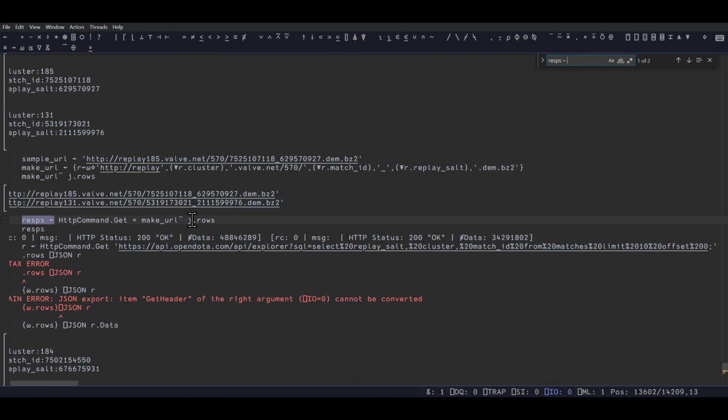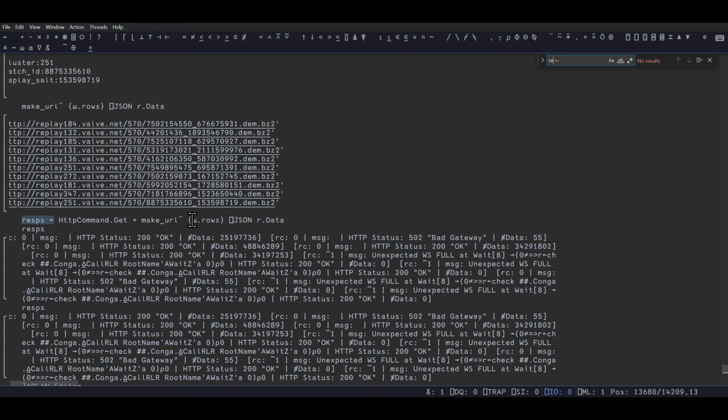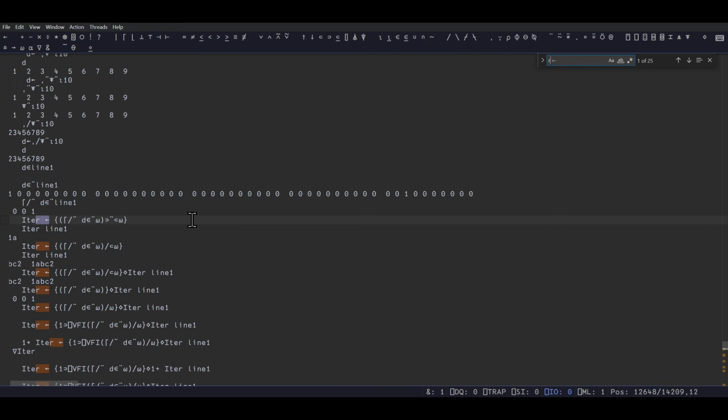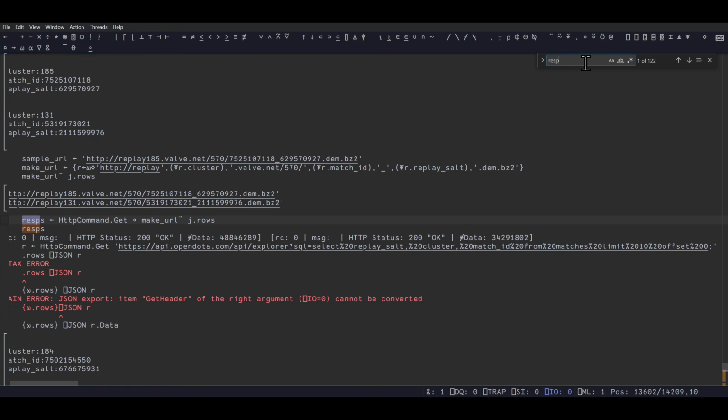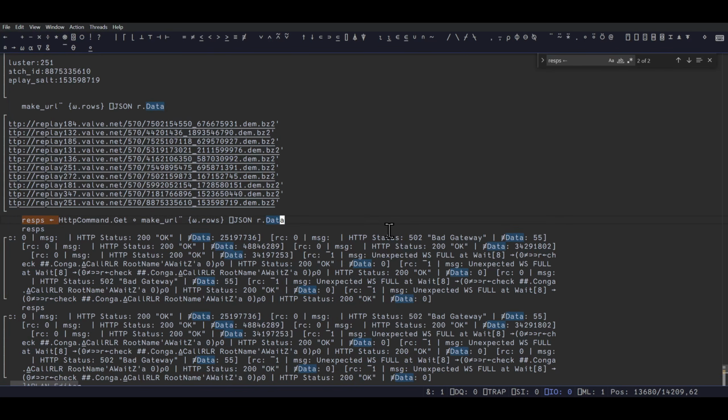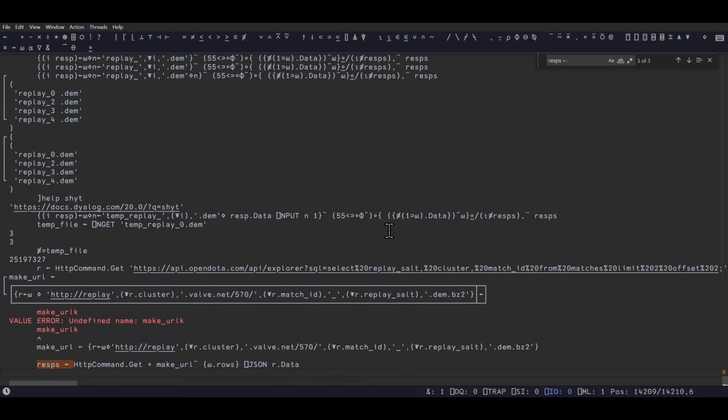Resps. But I don't have R. I want to have the first one in the file, please. Thank you. So R. Good. We have R's. So now we go back to resps. We're making our way there slowly. Do we have a better one? R. There you go. Now we have this one. Oh, shoot. It's going to take us time.